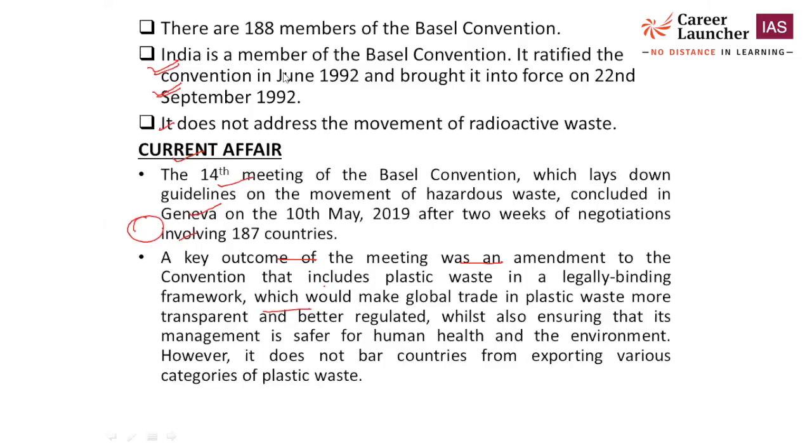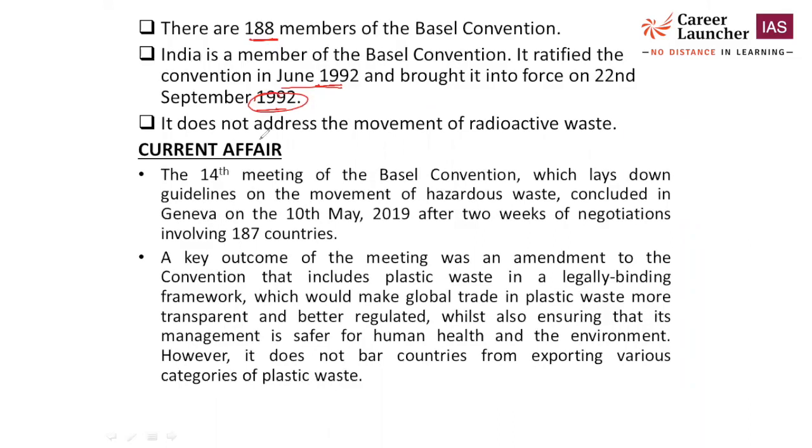Okay, next one is here. Another important point regarding the Basel Convention is that there are a total of 188 members. How many countries are members? 188. So India is also a member. India ratified this convention in June 1992, and it came into force on 22nd September 1992. Maybe a question will ask in which of the following conventions India is not a member, or is a member. So the Basel Convention was ratified in June 1992 and came into force on 22nd September 1992.